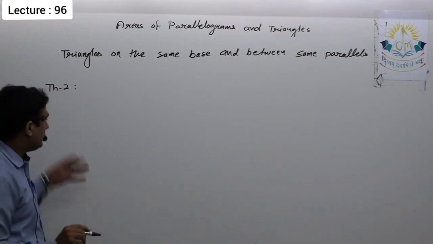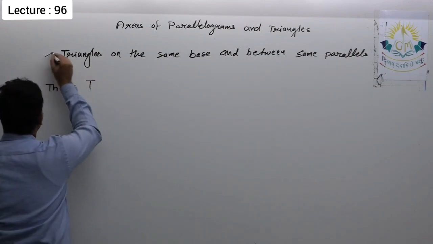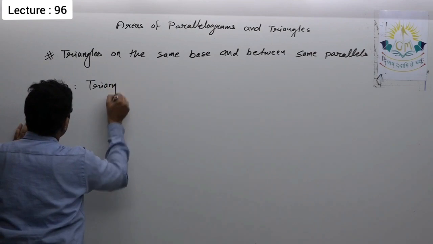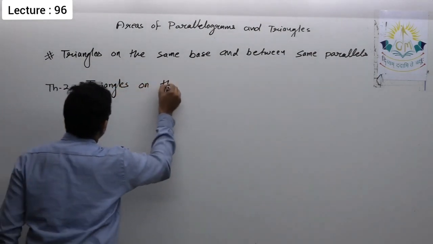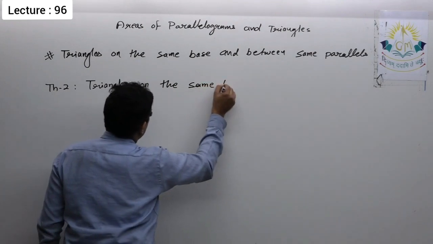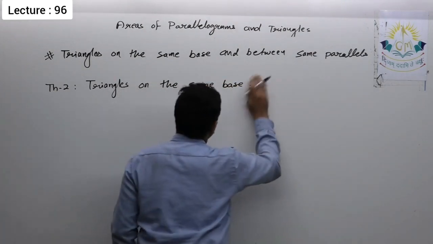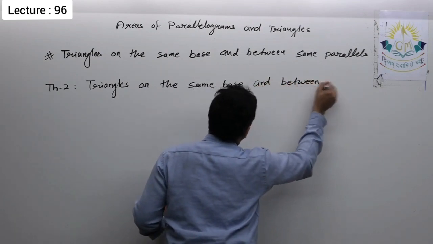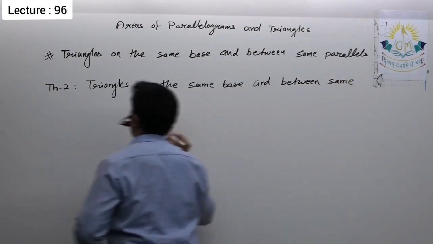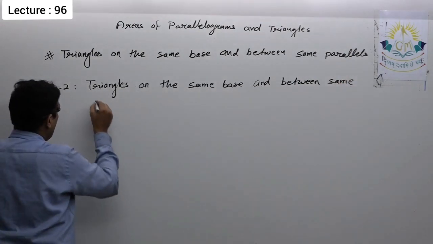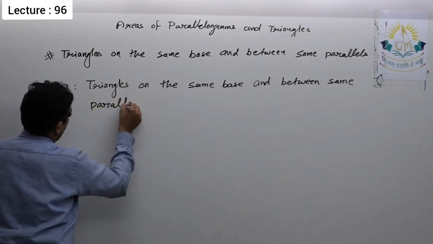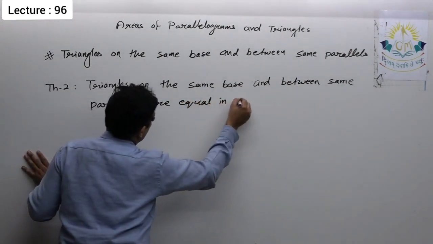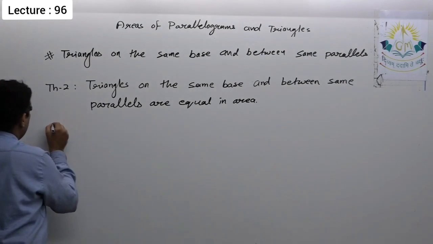So first is triangles on the same base. This is the main heading, and under this is the first theorem: triangles on the same base and between the same parallels are equal in area.